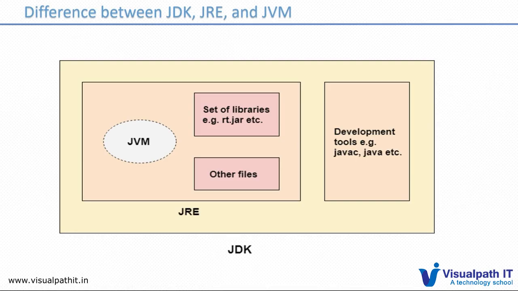Apart from the JRE, it has additional tools like javac and java, which we ran as commands, and we have seen the files in the Java bin folder. Among JRE, JVM, and JDK, only the JVM exists virtually. You cannot directly see it, but for the JRE and JDK you can see the content, the physical files.